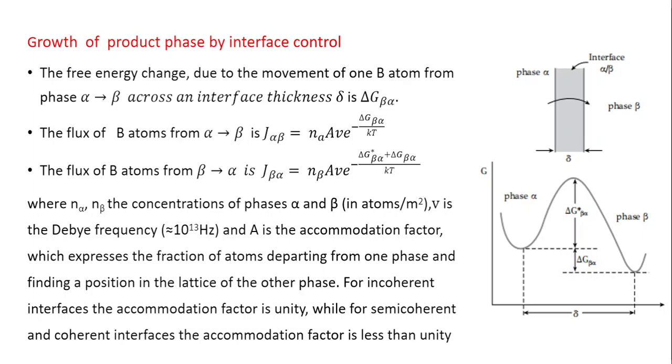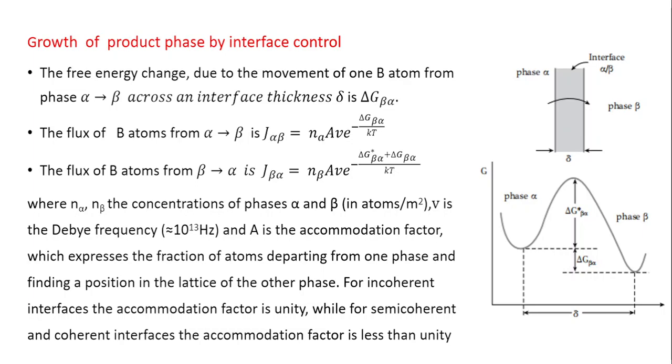The free energy change due to the movement of one B atom from phase alpha to beta across the interface of thickness delta is delta G beta alpha. The flux of B atoms from alpha to beta, J alpha beta, is equal to N alpha.